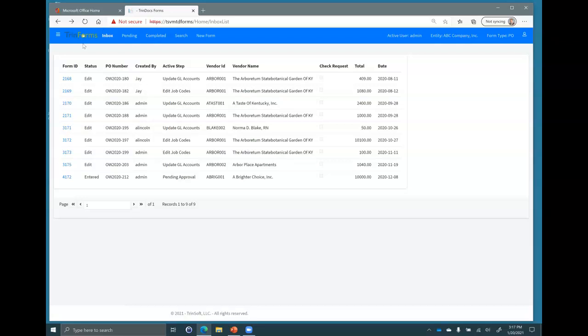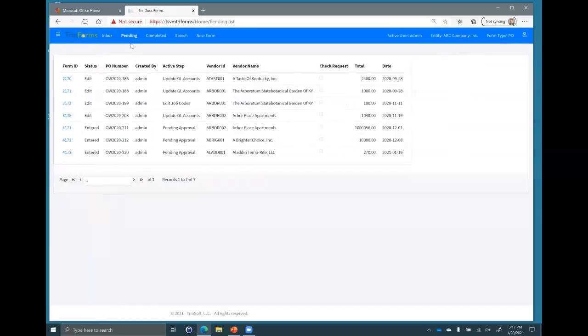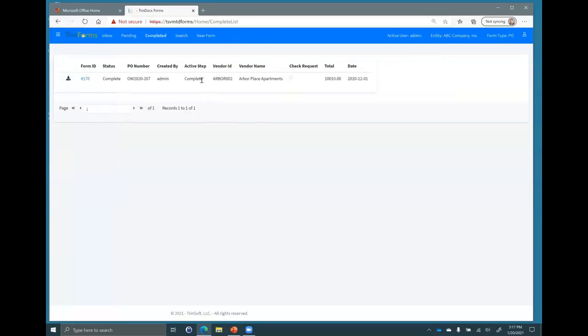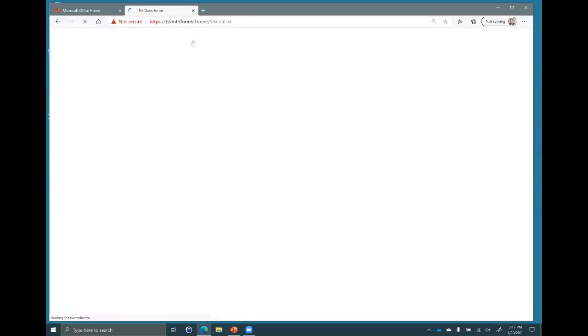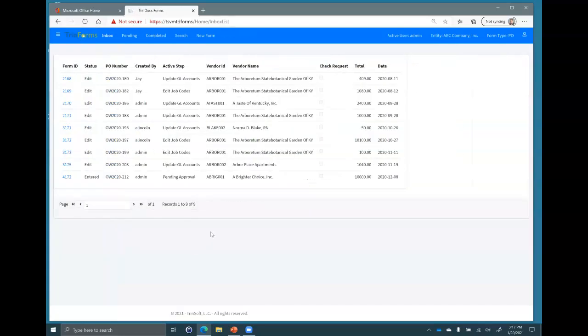All right, so what we're looking at here in TrinForms is the inbox. So the first view on TrinForms is the inbox. You can see I have a couple of additional views up here from my menu at the top in the bar. Okay, I have pending, and we click on each of those. It's hard to see in the screen probably, but you can see that's bold, so it tells you which one is currently selected. I could look at my completed forms, I can search through any forms, or I can create a new one.